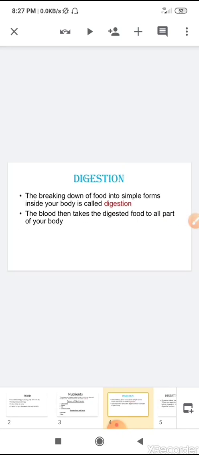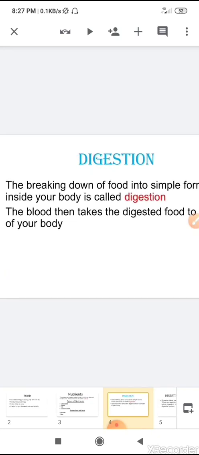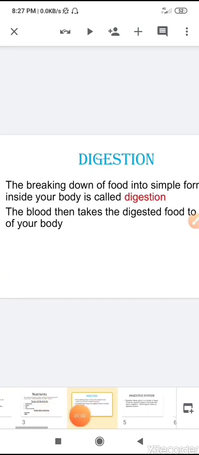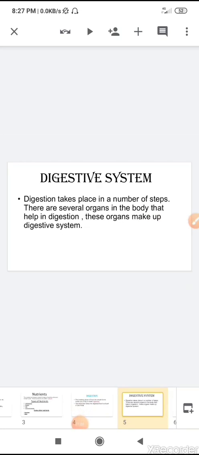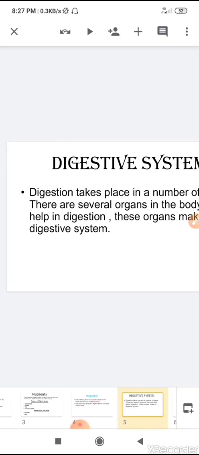Children, who helps to take the digested food to all parts of your body? The answer is blood. Then we have learned about the digestive system. What is the digestive system? Digestion takes place in a number of steps, and there are several organs in the body that help in digestion.